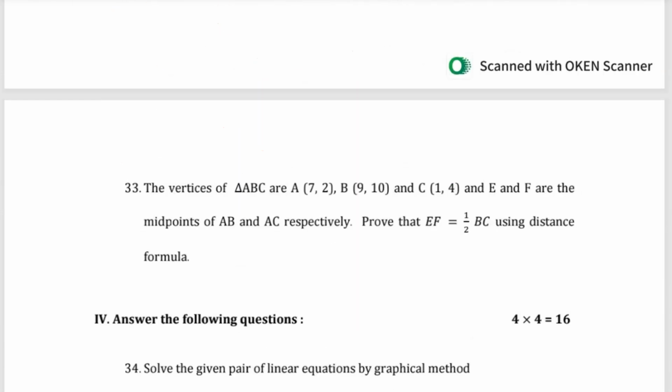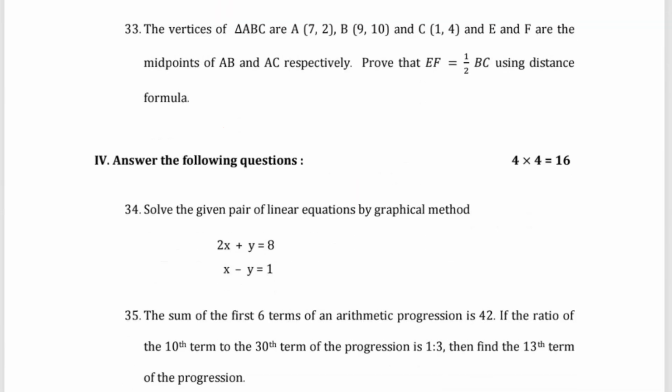Then question number 33. Question number 33. The vertices of triangle ABC are A(7, 2), B(9, 10), and C(1, 4), and E and F are the midpoints of AB and AC respectively. Show that EF is half of BC using the distance formula.